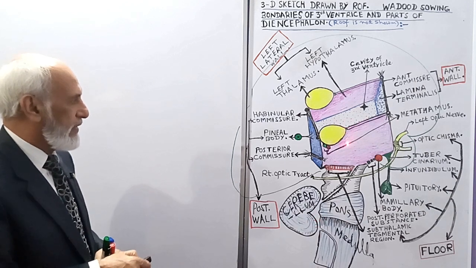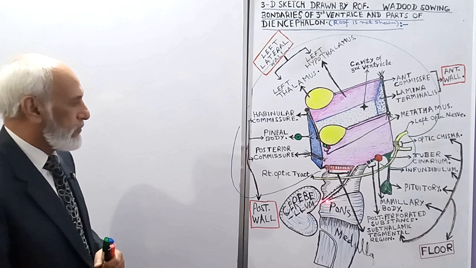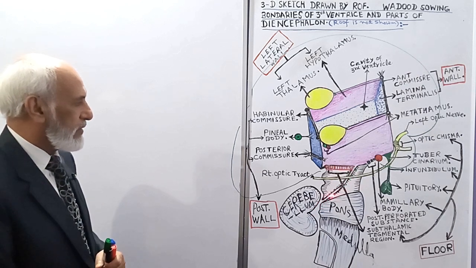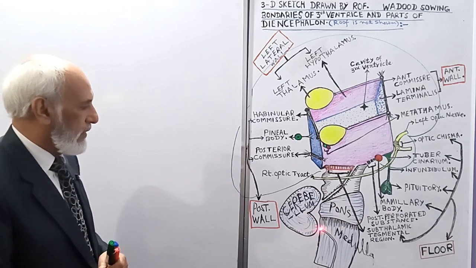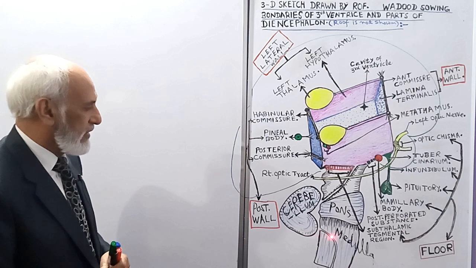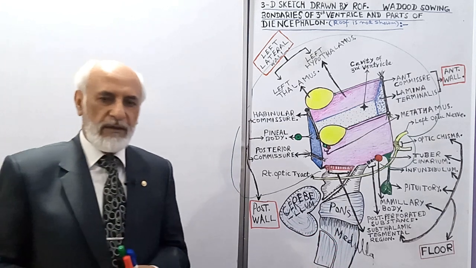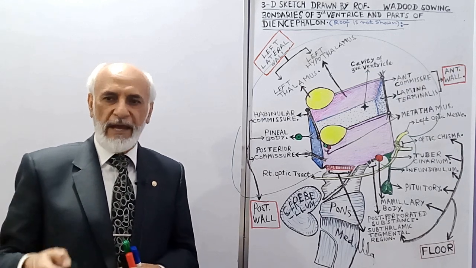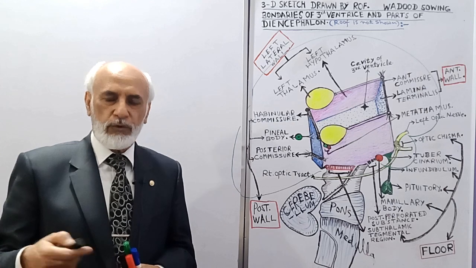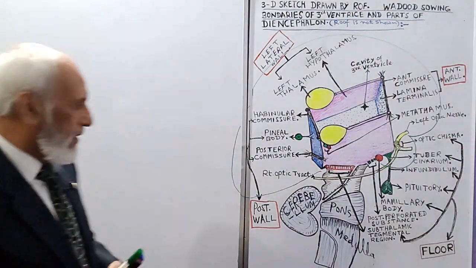So the third ventricle communicates with the fourth ventricle through the cerebral aqueduct, which traverses the mesencephalon. Then at the lower end, the fourth ventricle communicates with the central canal of the medulla oblongata, and below with the central canal of the spinal cord. These canals and ventricles are lined by ependyma, through which cerebrospinal fluid circulates.